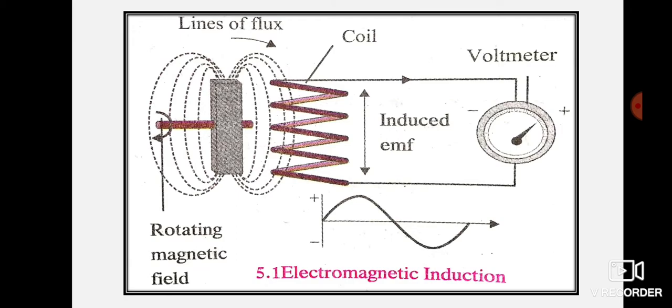That means you're generating current over here. So you see a combination of a magnet over here, and then you can see a coil. This is nothing but a conductor in the form of a coil. This coil is connected to a voltmeter. Okay, there is a deflection. There is a system made over here at the center of the magnet.